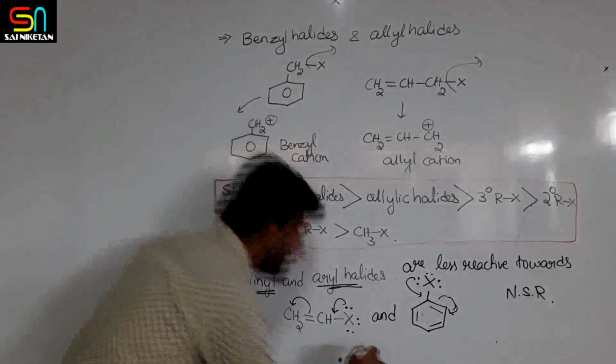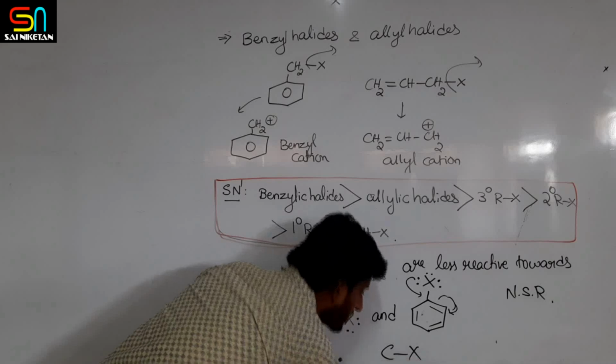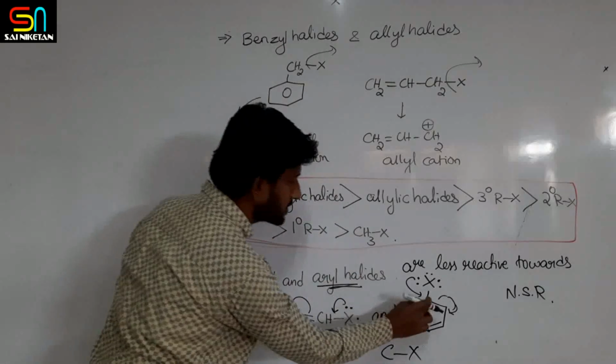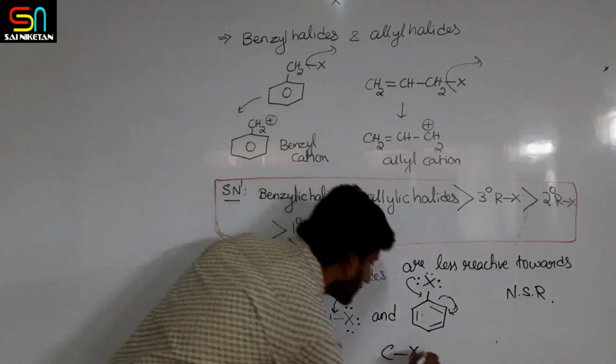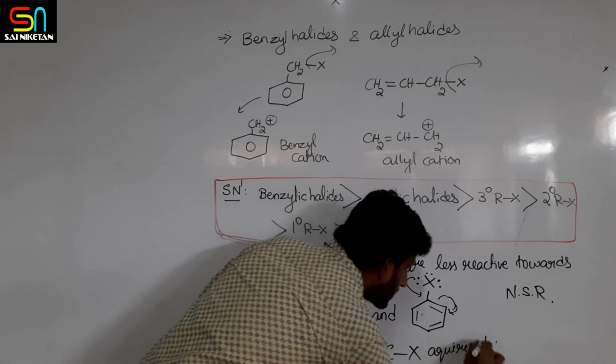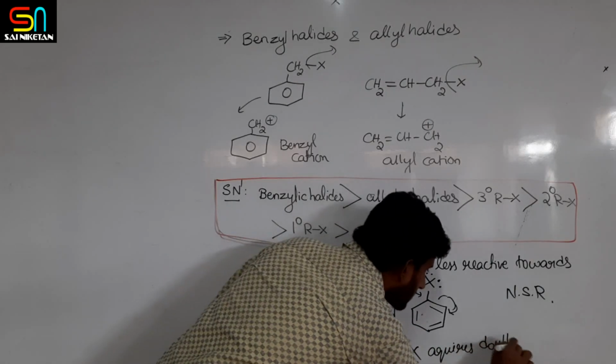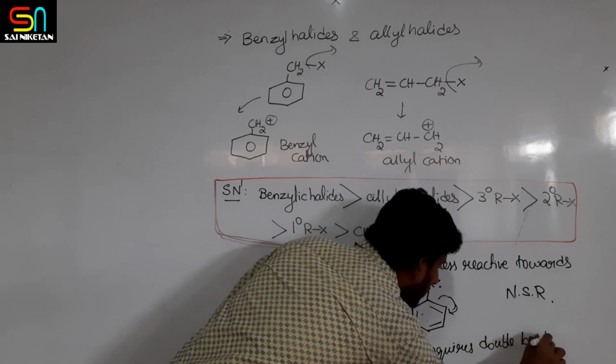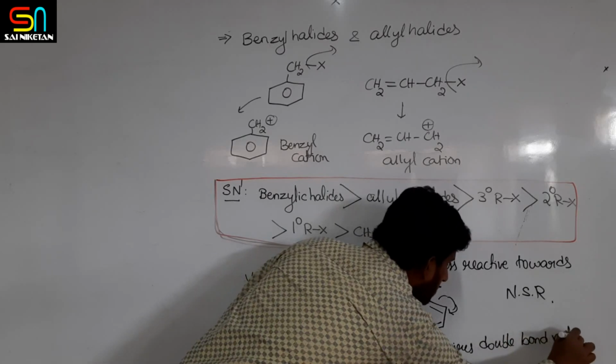Due to that, the C-X bond acquires double bond character.